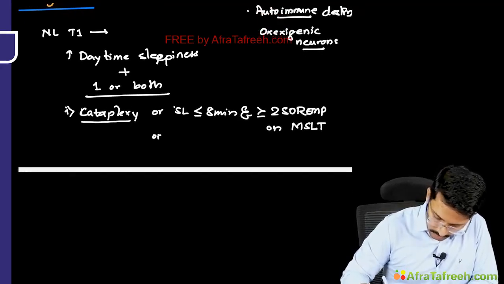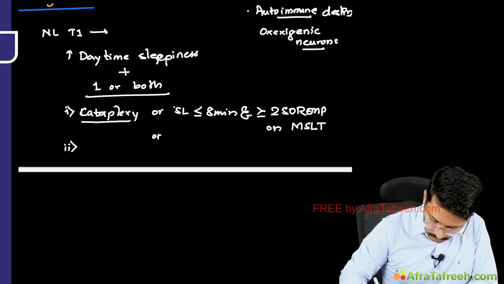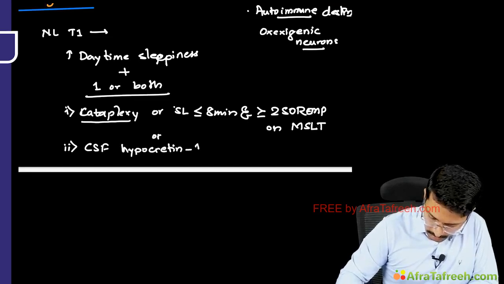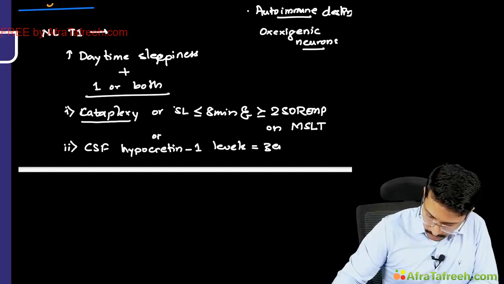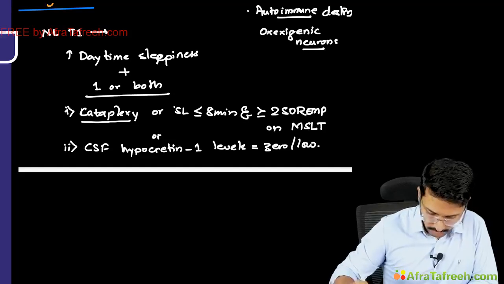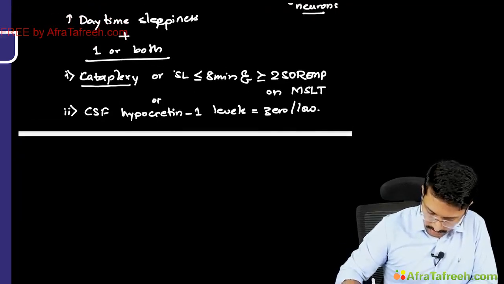Or like the second thing here is your CSF hypocretin 1 levels which are 0 or low, right? That is how we make a diagnosis of narcolepsy type 1.